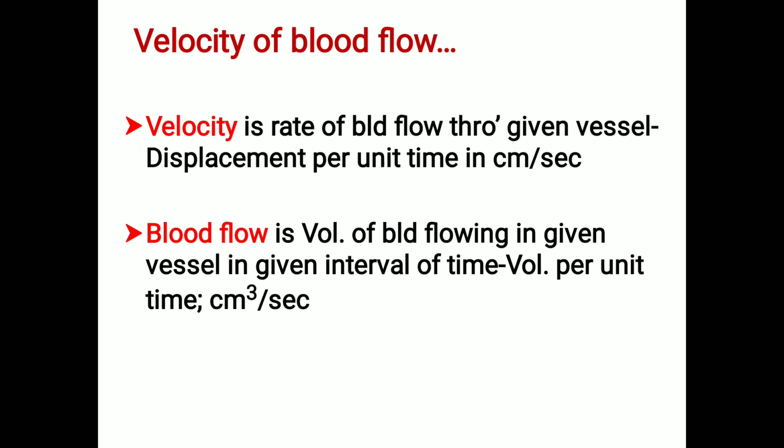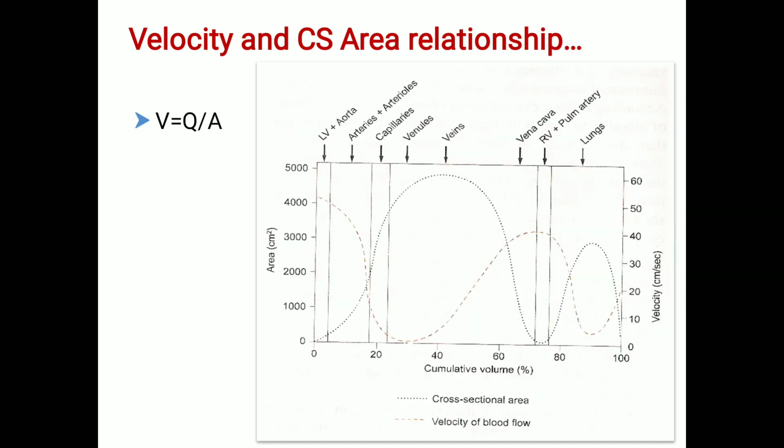The velocity of blood flow is the rate of blood flow through a given vessel, that is, the displacement per unit time, in centimeter per second. Blood flow is the volume of blood flowing in a given vessel in a given interval of time, that is, flow per unit time, in centimeter cube per second.